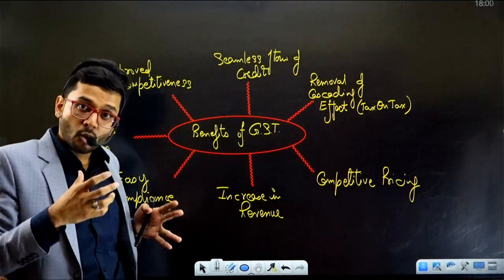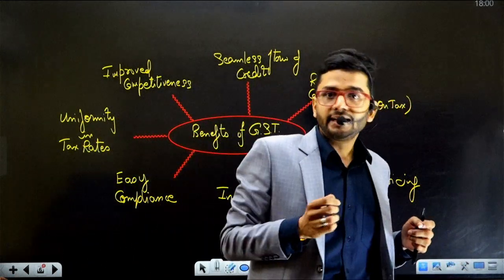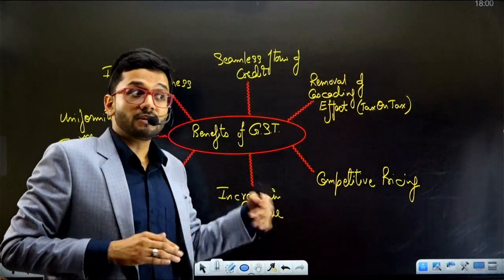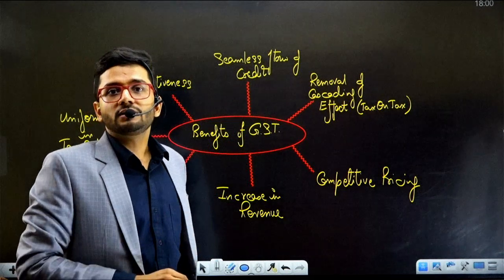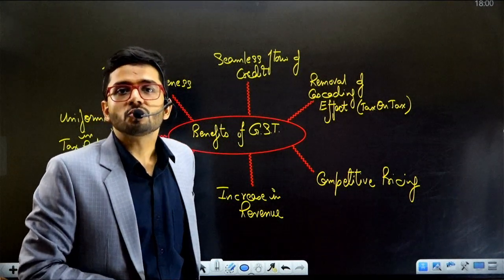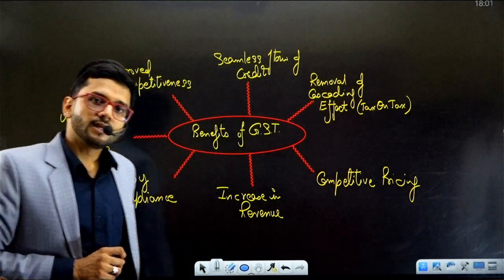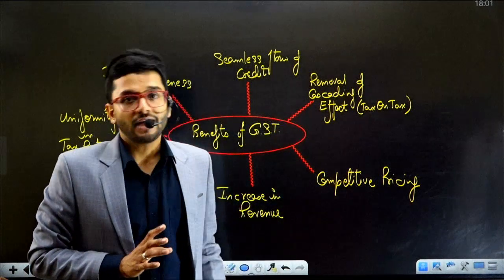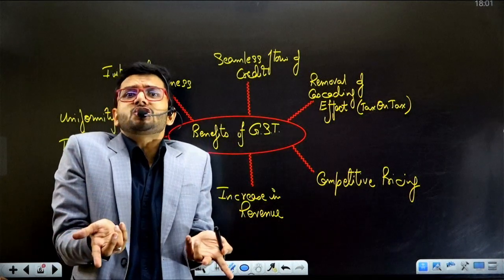I sell 10,000 books from Delhi to Haryana. In Delhi the record says that I have sold 10,000 books, but in Haryana, when purchases happen, I show only 2,000 books, not 10,000, just to evade taxes in Haryana. I do this. Now I know that Haryana government and Delhi government are not communicating with each other.